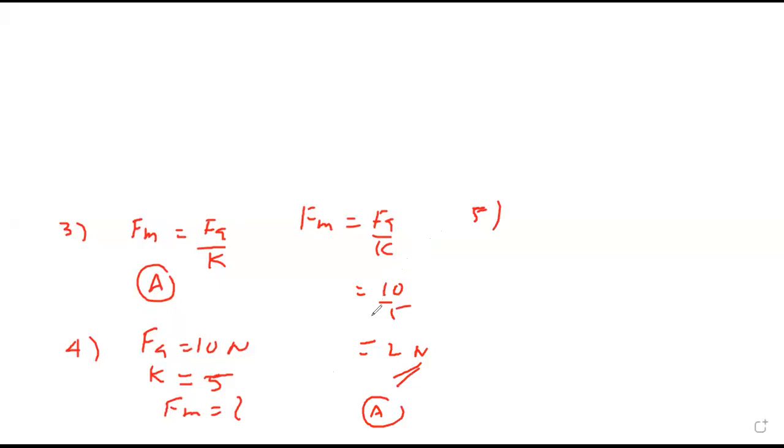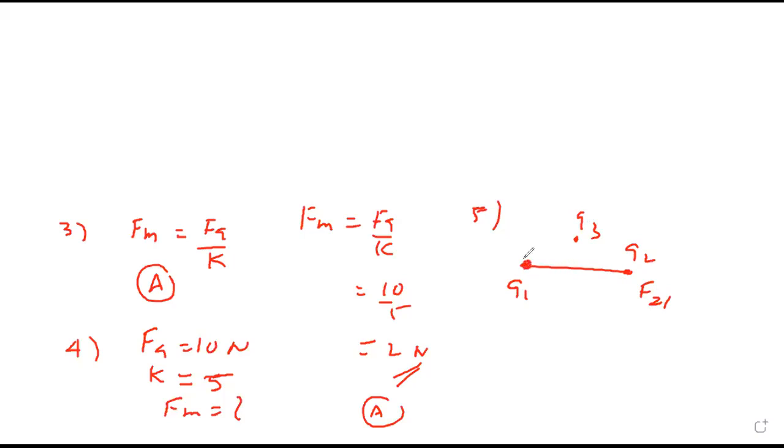Fifth one. Completed fourth? Done, sir. Okay. A charge Q1 exerts some force on a second charge Q2. If a third charge Q3 is brought near it, the force of Q1 exerted on Q2 decreases, increases, or remains unchanged.